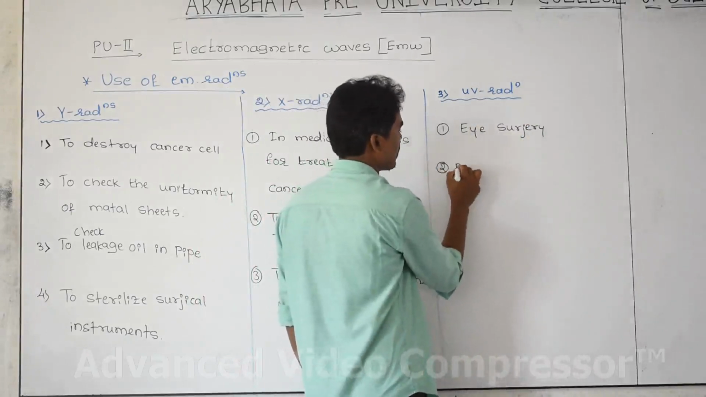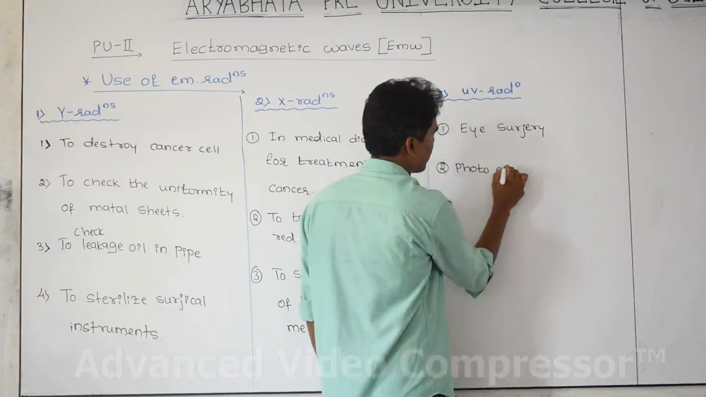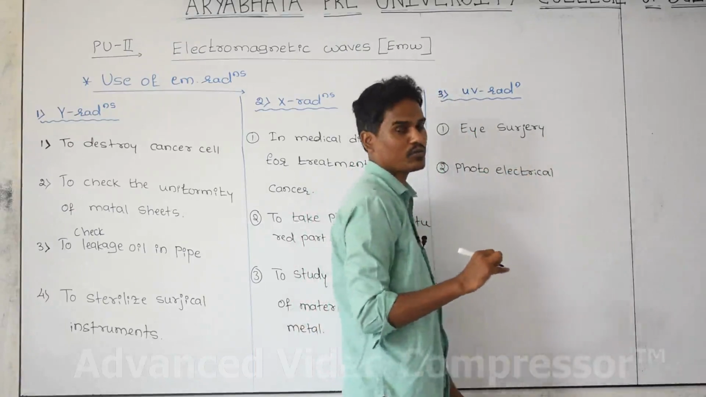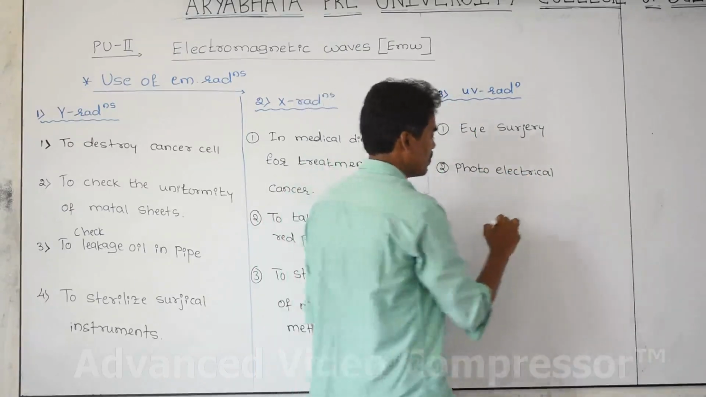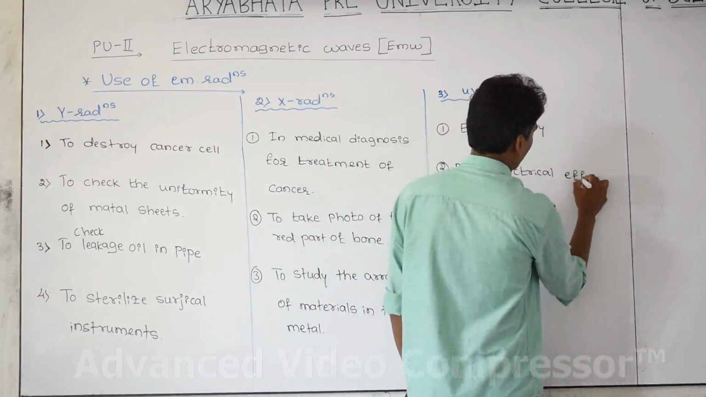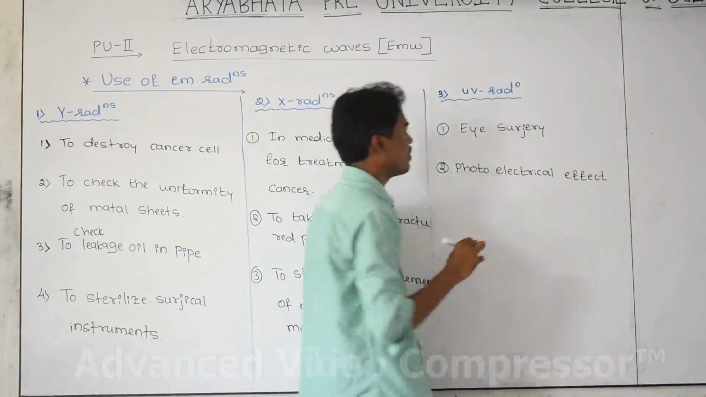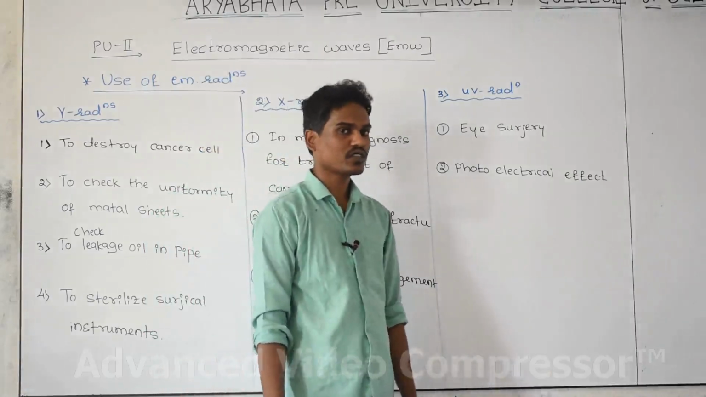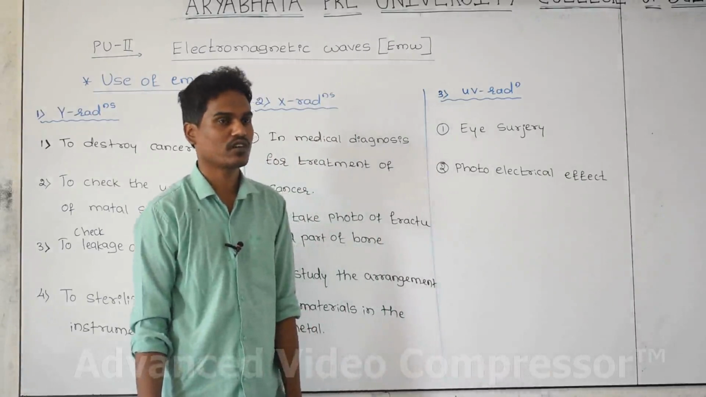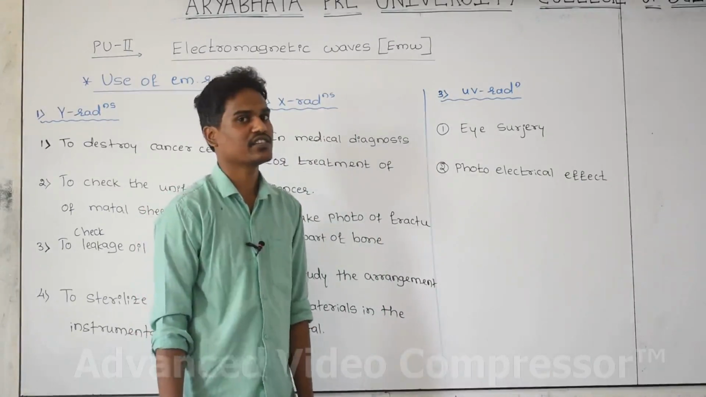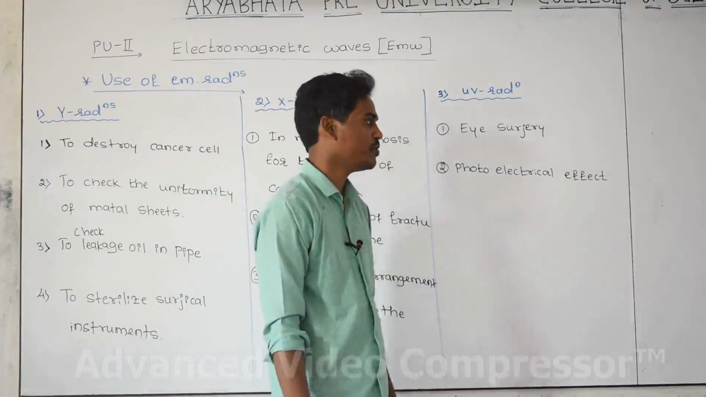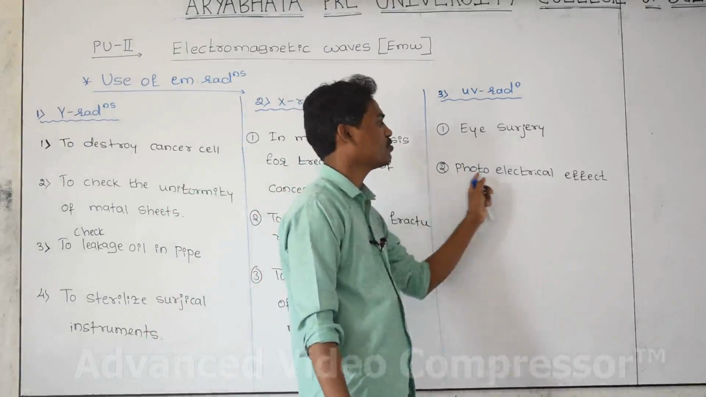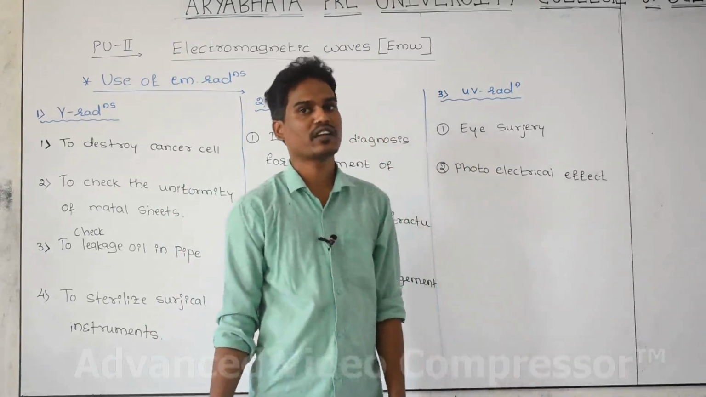And second one is the photoelectric effect. It means that in order to emit electrons from the surface of any metal, the radiation we are going to use is ultraviolet radiation. What do you mean by photoelectric effect? It is the process of emission of electrons from the surface of any metal by using light radiation or electromagnetic radiation. That process of emission of the electron is called the photoelectric effect. And UV light is better to use for the photoelectric effect in order to emit electrons from the surface of the metal.